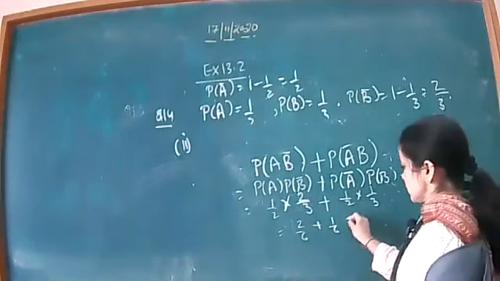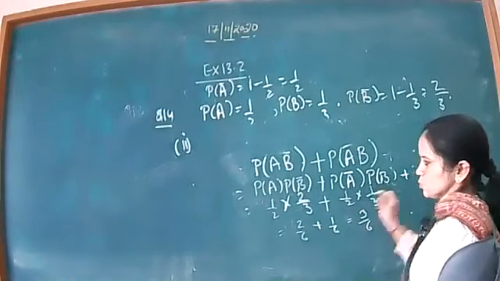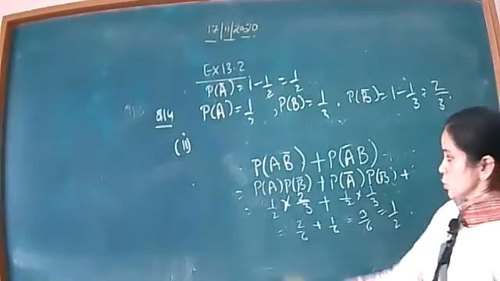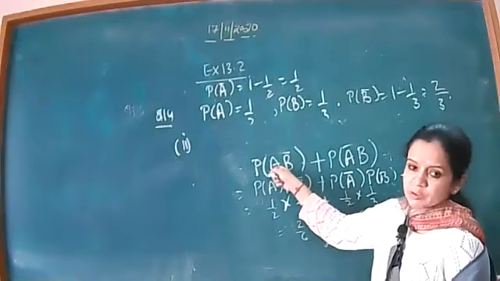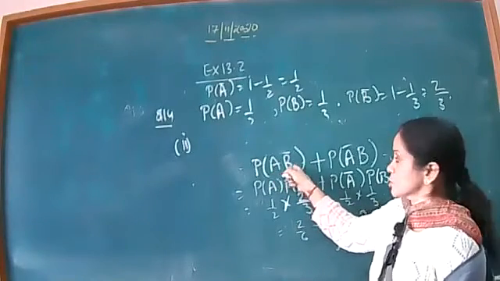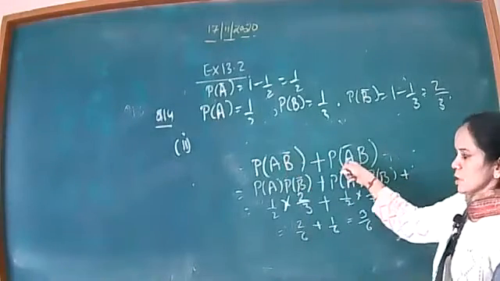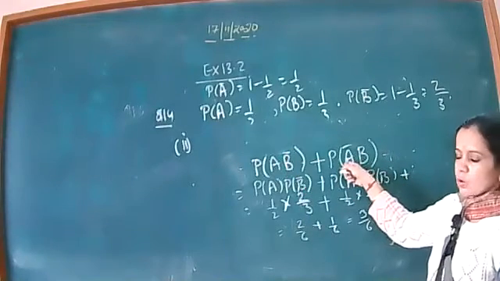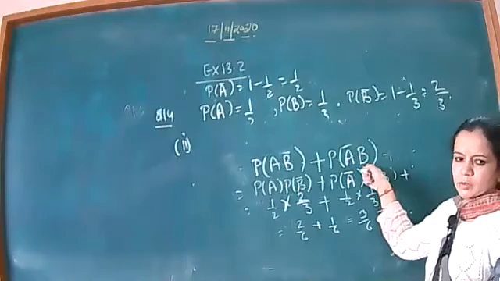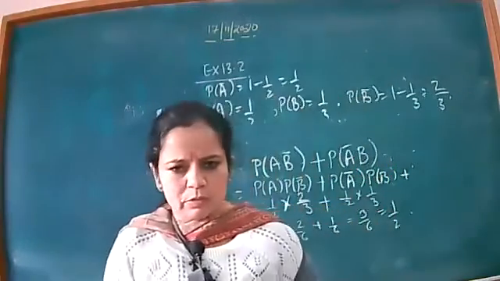Okay, so that is 3 by 6, the answer is 1 by 2. Exactly one. Suppose A represents that I will solve the question and B represents that Mamta ma'am will solve the question. So here not B means she is not able to solve. Here, if I am not able to solve, she will be able to solve. Okay, see? So same procedure, second part, no problem at all.